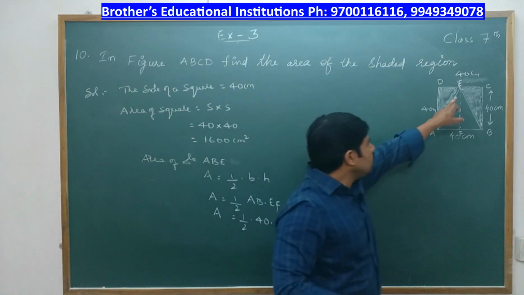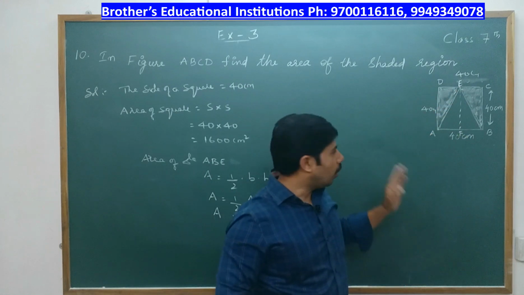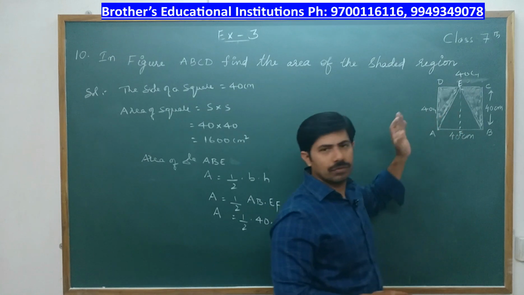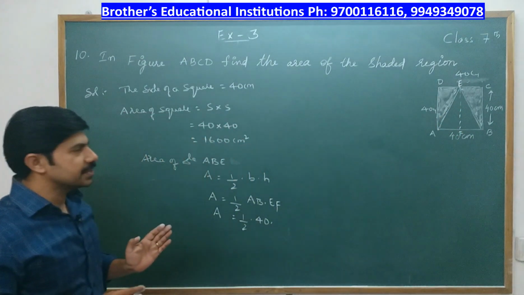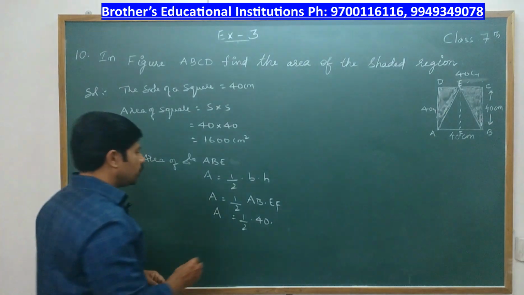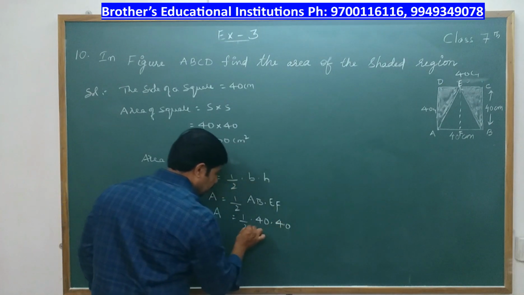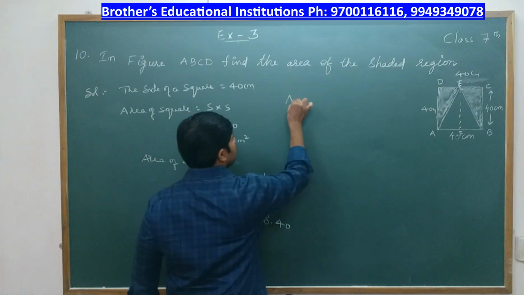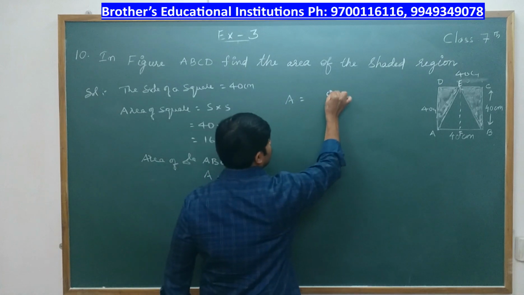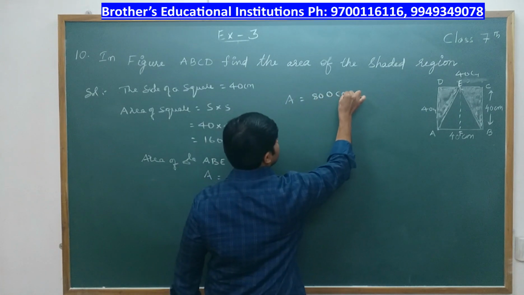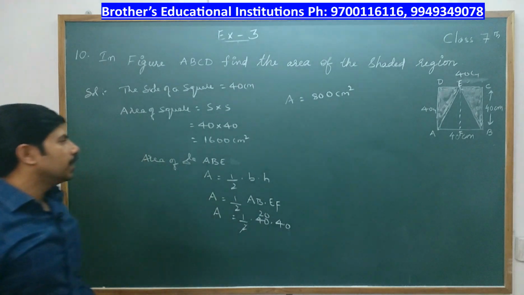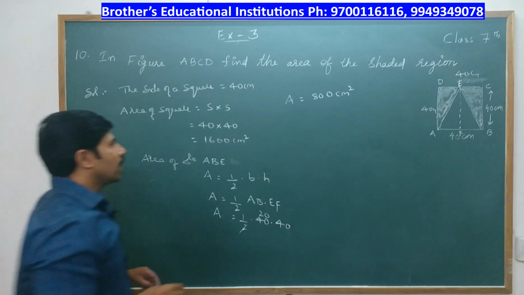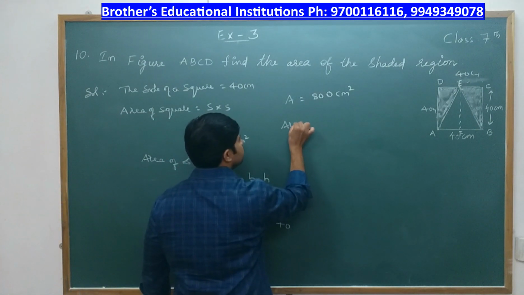See, EF is parallel to AD or BC. So EF length is equal to 40. Opposite sides are parallel, then they are equal. So EF is also 40. So 2 ones are 2, 20s are 40. So we have to multiply 20 into 40, 20 zeros are 0, 2 4s are 80, 800 centimeters square I am getting. Now we have area of square and we have area of triangle. Now I will find out area of shaded region.